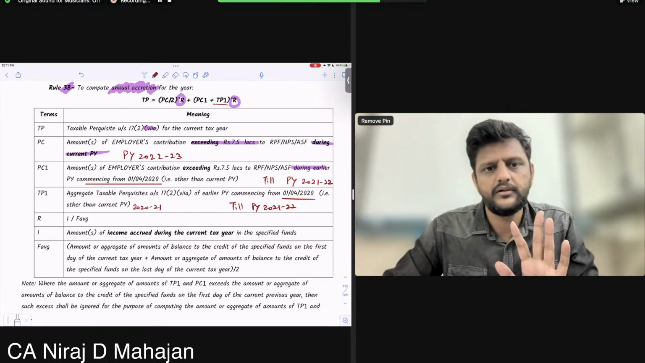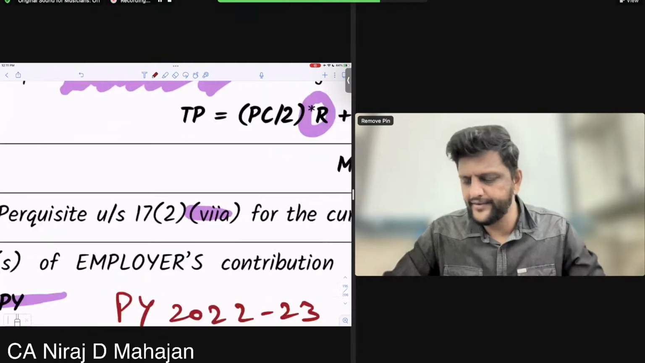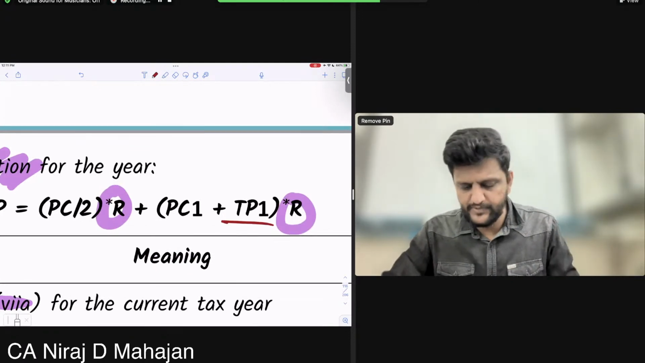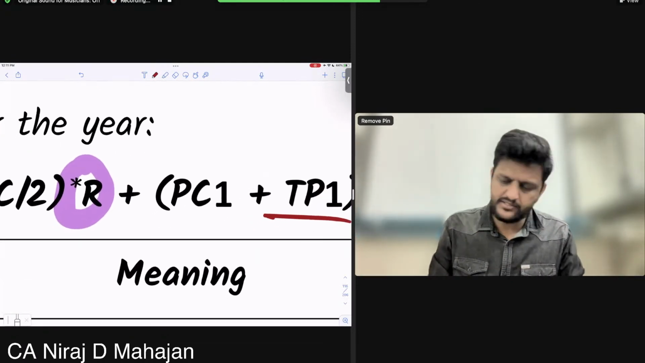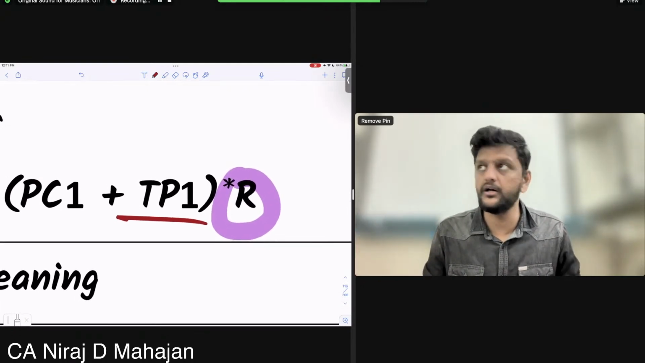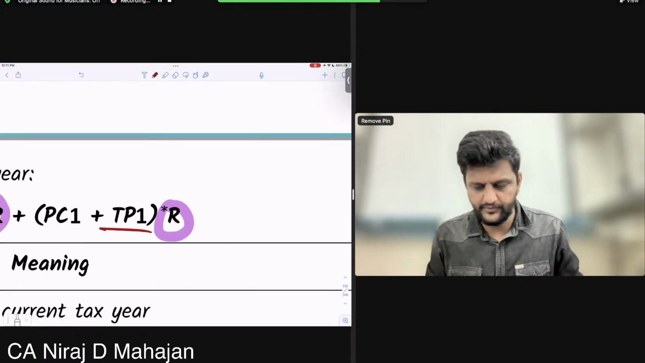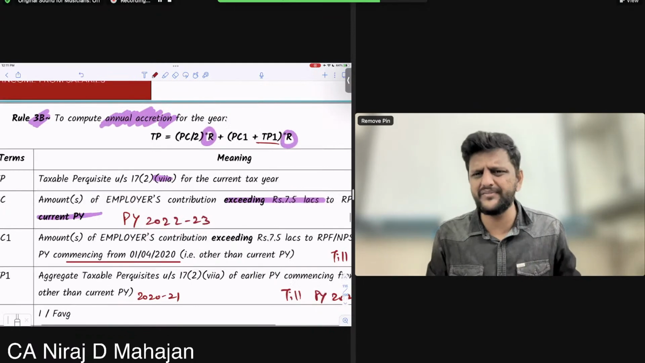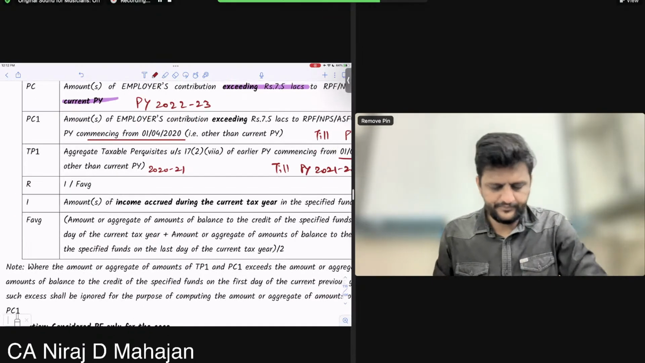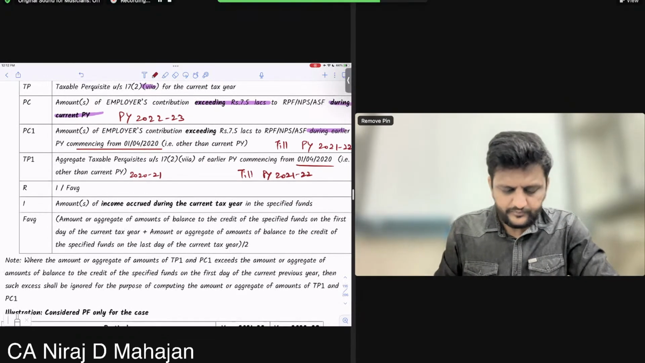Understood? PC, current year more than 7.5 lakhs. PC1, earlier years more than 7.5 lakhs. TP1, taxable 17 to 7A up to earlier year. Clear till here? Fine. Both these things we just have to multiply with the factor R. R is I upon F average. Now check, F average. I.